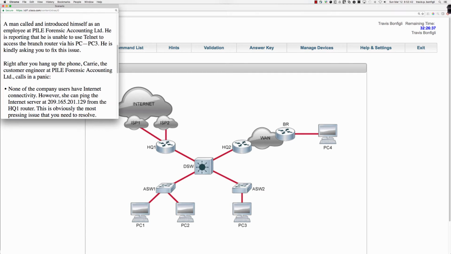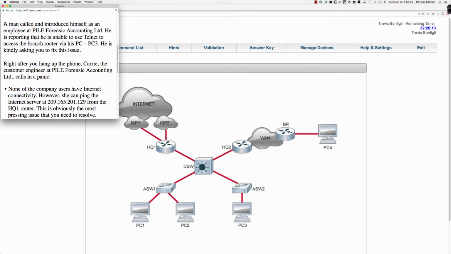So we've got this individual who says he's an employee who calls in, and he's reporting that he can't Telnet to access the branch router via his PC, PC3. However, he's given no information. If he was supposed to be able to access the branch router, we would probably know who he is, right?